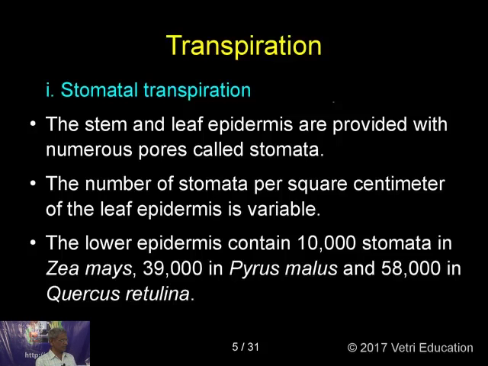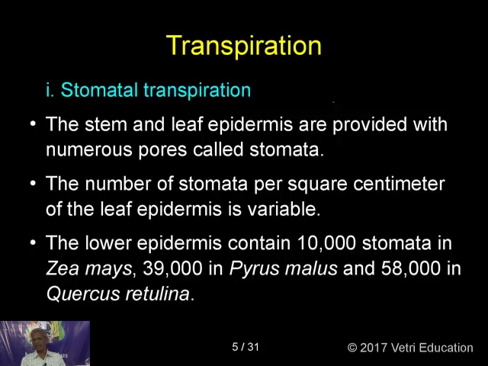And I have given the data here for every square centimeter. The lower epidermis contains 10,000 stomata in Zea mays. You know what Zea mays is? It's a cholum, as we call it in our language. And 39,000 in Pyrus malus. I have given everything in binomials. What's Pyrus malus? It is a very simple plant, simply apple. Pyrus malus is apple.